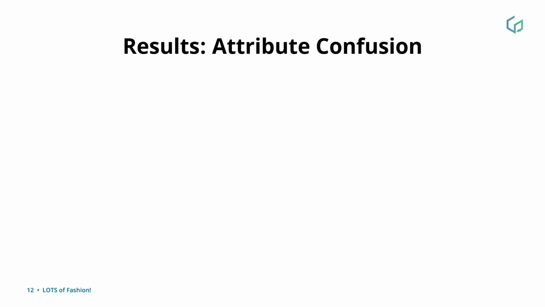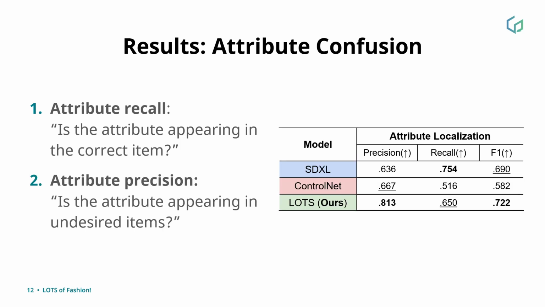We evaluate the impact of LOTS on attribute confusion with a specialized user study. In this study, we ask users recall and precision questions, investigating attributes appearing in the correct and incorrect locations respectively. LOTS achieves the best attribute localization, surpassing all prior methodology. More comparisons are available in the main paper.